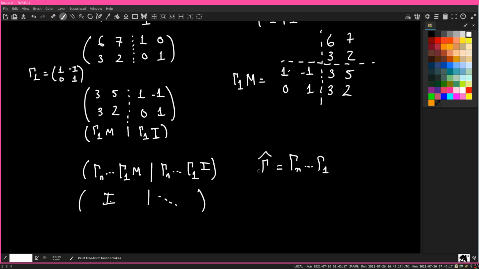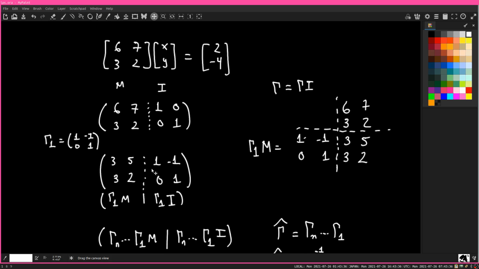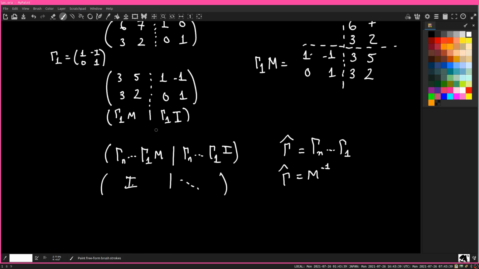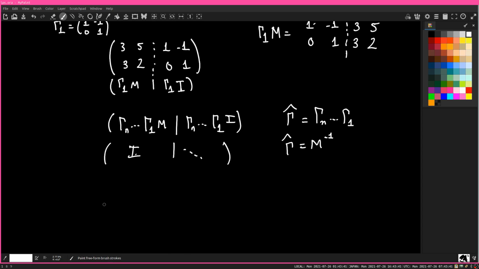Well, if you take gamma hat and multiply it by M, you get the identity. Then gamma hat must be the inverse of M. So at the end of this process, the thing we're going to get on the right side of this dotted line is the inverse matrix of M. Okay? Does that make sense?